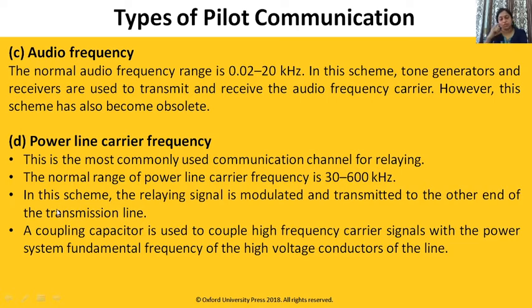Power line carrier frequency means the same transmission line through which we are transferring power is used to transmit the carrier signal. Because the carrier signal has a higher frequency than the power frequency, it can be transferred, and measures are taken so that it does not interfere with other telecommunication equipment or channels. The normal range of power line carrier frequency is 30 to 600 kilohertz. In this scheme, the relaying signal is modulated and transmitted to the other end of the transmission line.